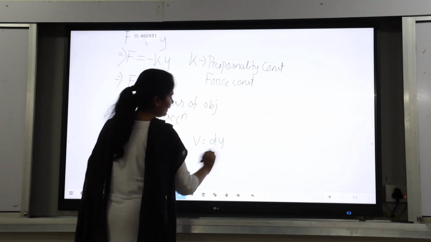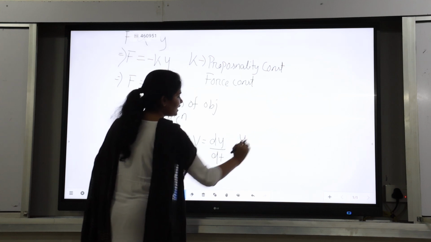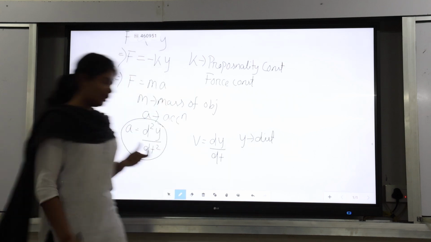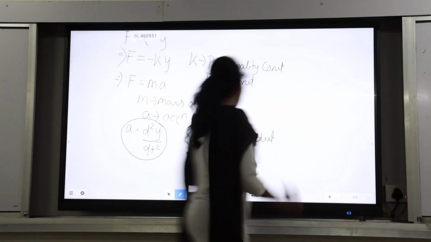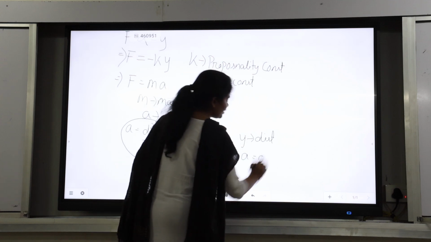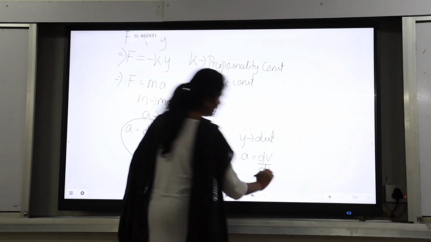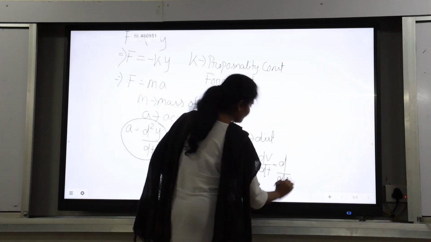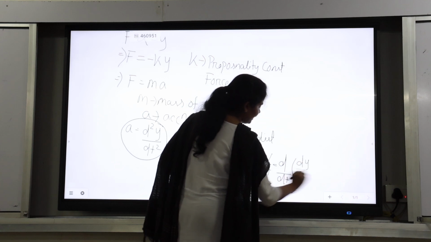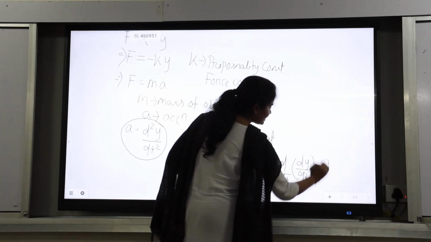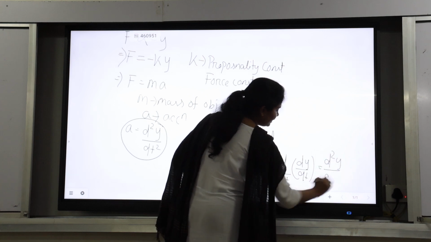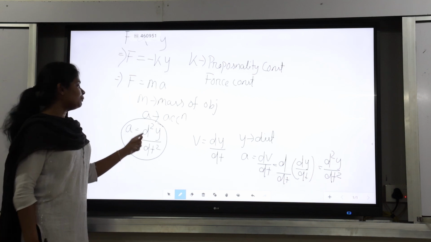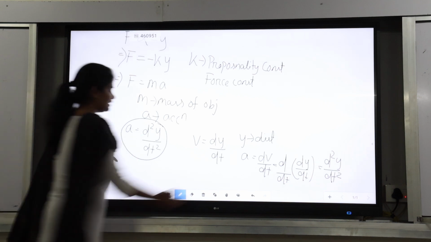Velocity is equal to dy by dt, where y is the displacement, so velocity is the rate of change of displacement. Acceleration is the rate of change of velocity, that is d by dt of dy by dt, which gives d square y by dt square. So in place of a, I can put d square y by dt square.